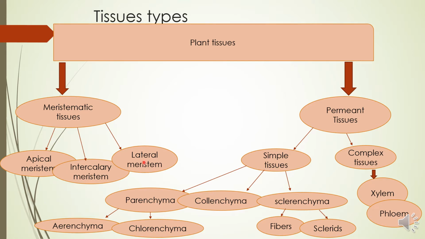Simple tissues are further divided into parenchyma, collenchyma, and sclerenchyma. Parenchyma is further divided into two types, aerenchyma and chlorenchyma, while sclerenchyma is further divided into fibers and sclereids. The complex tissues are further divided into xylem and phloem.